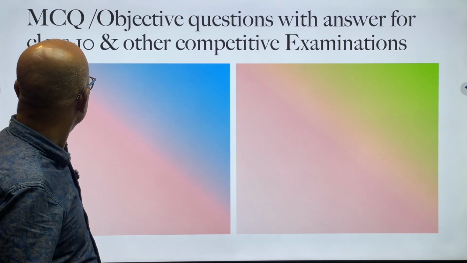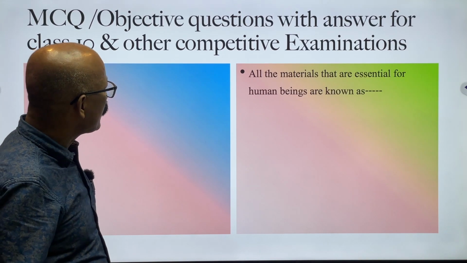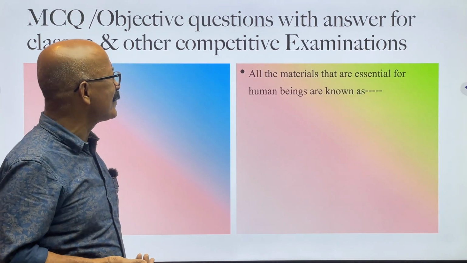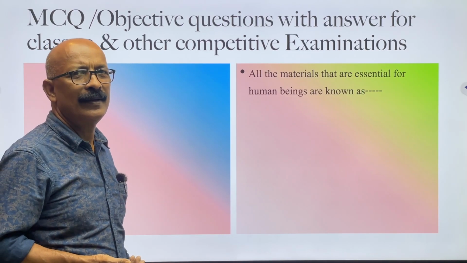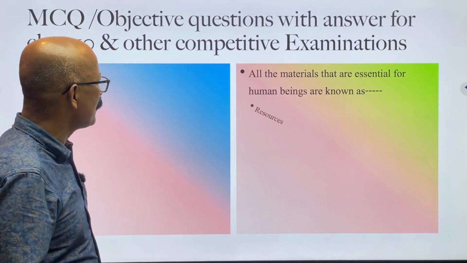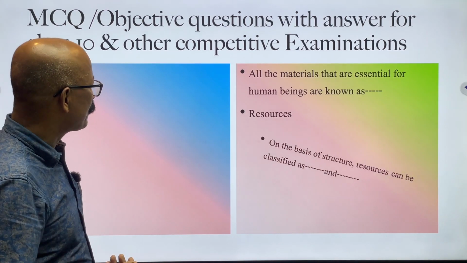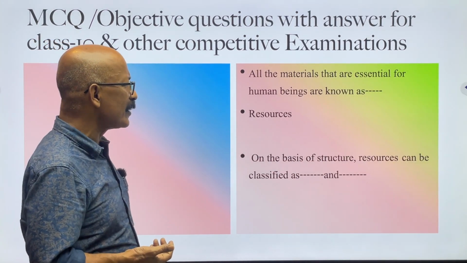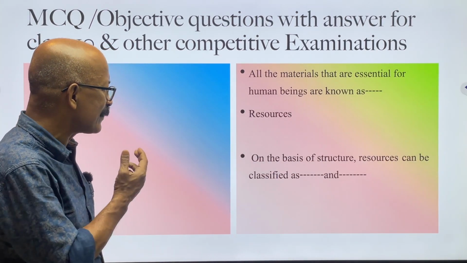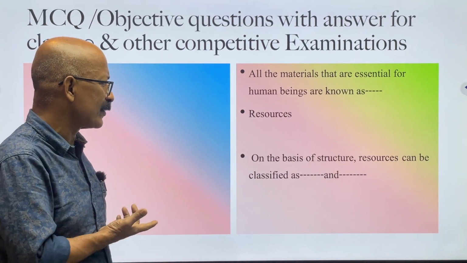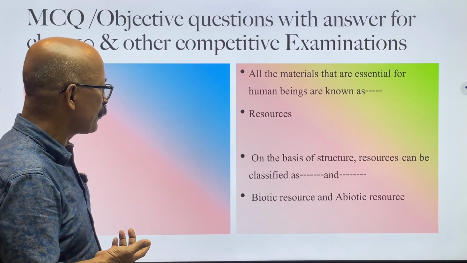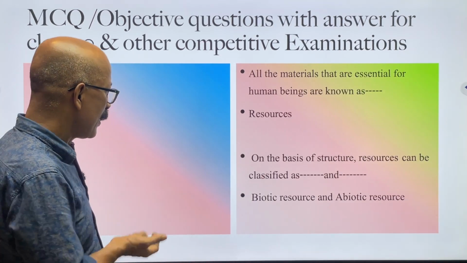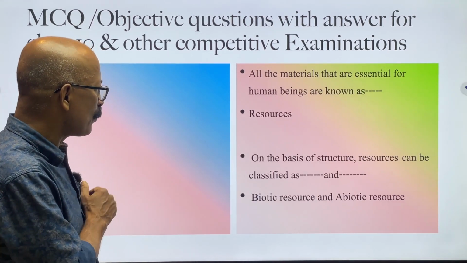Next question. All the materials that are essential for human beings are known as what? This is called resource. Yes, it is resource. Next question. On the basis of structure, resource can be classified as dash and dash. It is biotic resource and abiotic resource. And this classification is based on what? Structure.